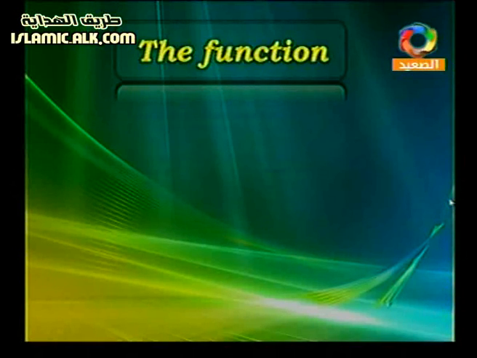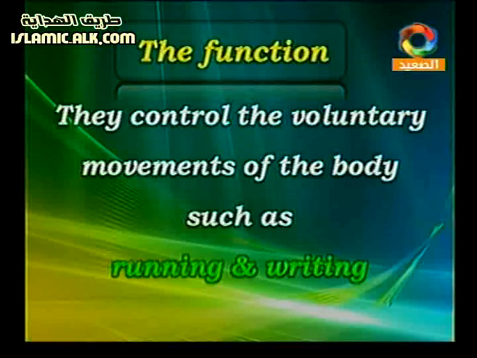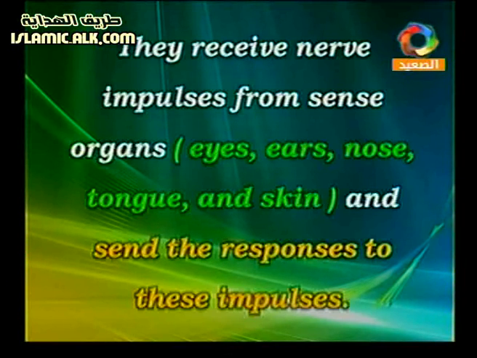After that, we have the function. It controls the voluntary actions or movements of the body, such as running, writing, eating, drinking, many things that happen by my mind. I need to do things, so this activity is ordered by the brain, by the first part of the brain called the cerebrum. It receives nerve impulses from the senses and is responsible for the centers of the five senses.